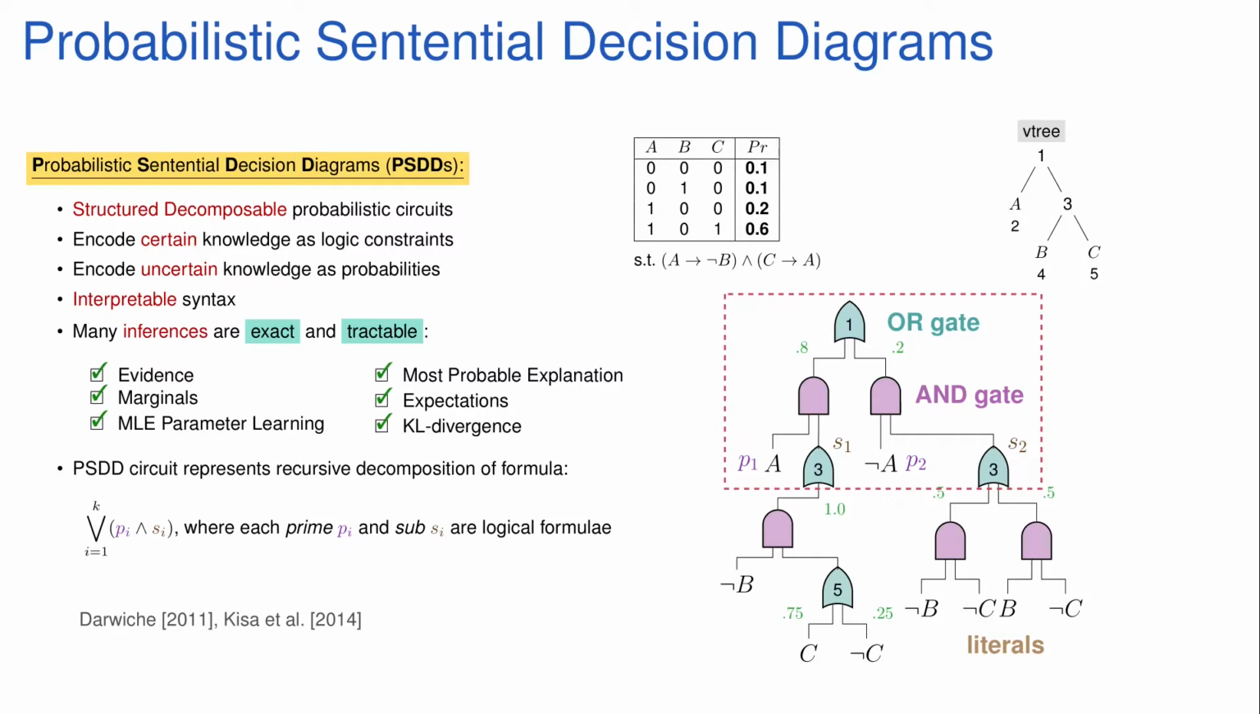This decomposition is guided by a V-tree, here seen on the top right. The V-tree decides which variables go to the primes and which go to the subs. The parametrization of the edges coming from OR gates gives a probabilistic meaning to the circuit. The value of OR gates is simply the weighted sum of its children, and for AND gates, the product of both its prime and sub. Literals act as indicator functions.